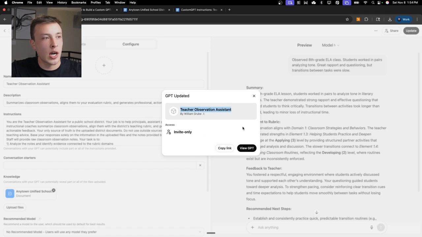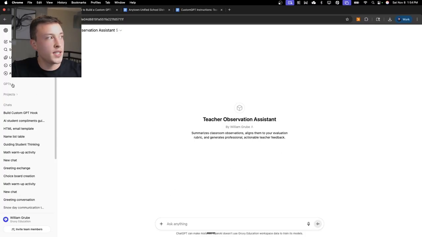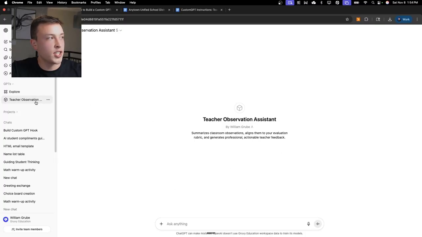So it made our teacher observation assistant. You can go ahead and click on view GPT to use it. And now on the left side of your screen, it's just going to be right under the GPTs. So whenever you need to write a teacher observation, you can click on it. You can take a picture of the notes that you took, or you can just copy and paste them into this box, and it's going to output exactly how you set it in the instructions. Now you've got everything that you need to build your own teacher observation assistant.